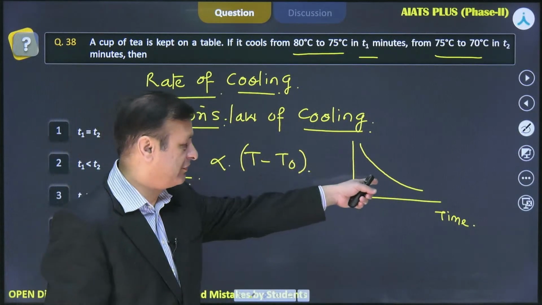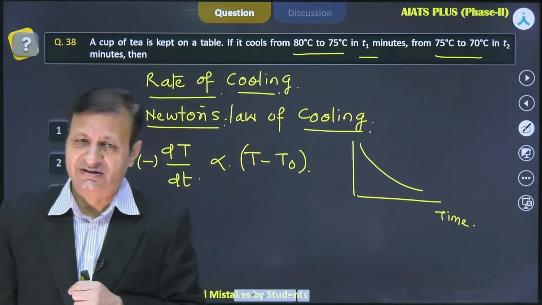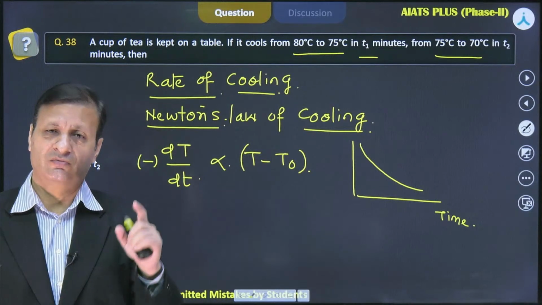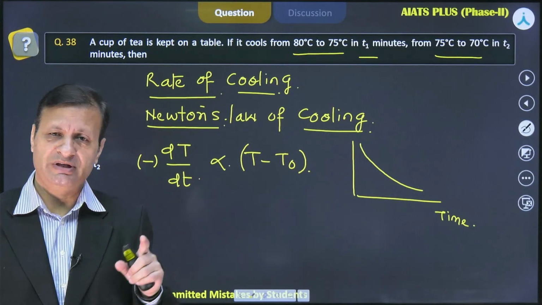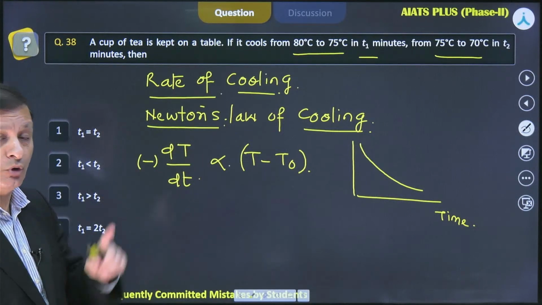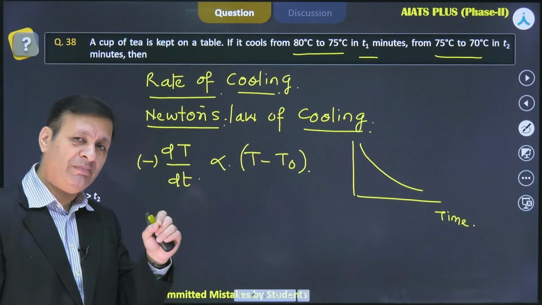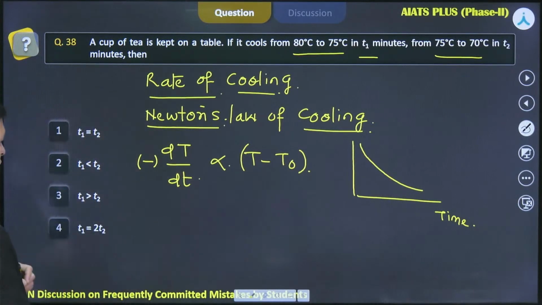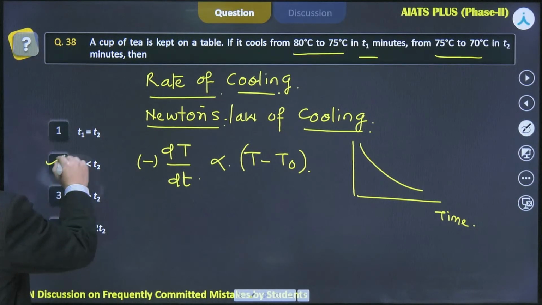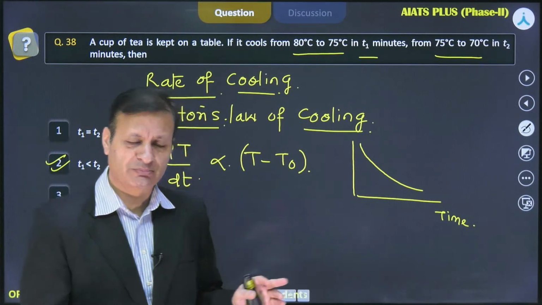And this graph, or this expression, clearly states that the rate of cooling would be on the lower side, would be decreasing. So it means the body will take more time to have the same fall in temperature. So definitely T2 is more than T1, and this is a conceptual case.